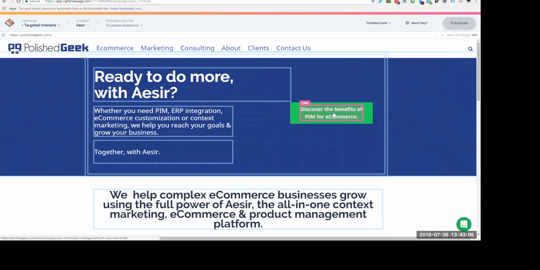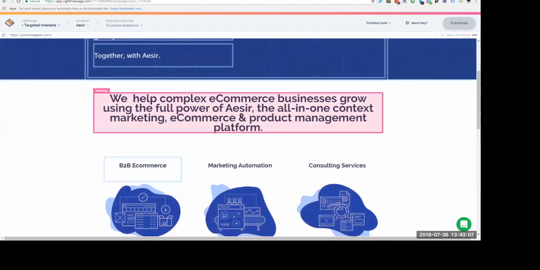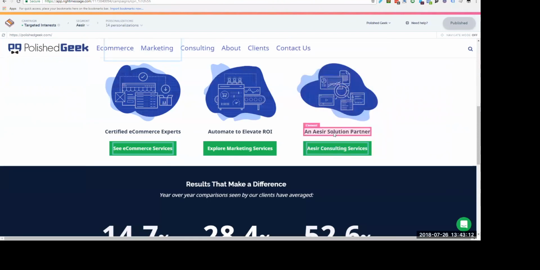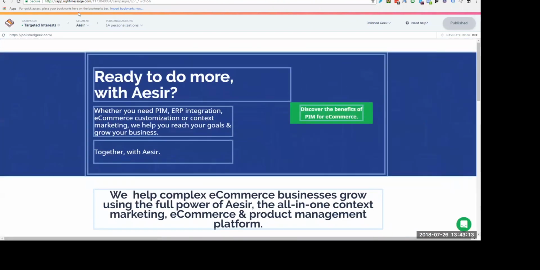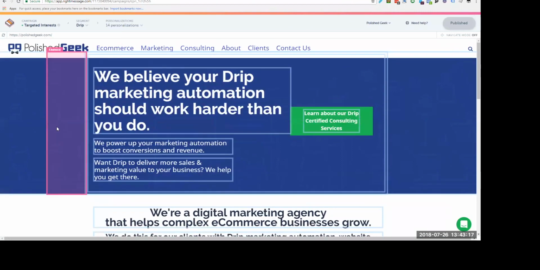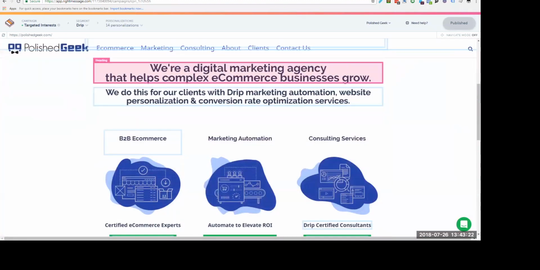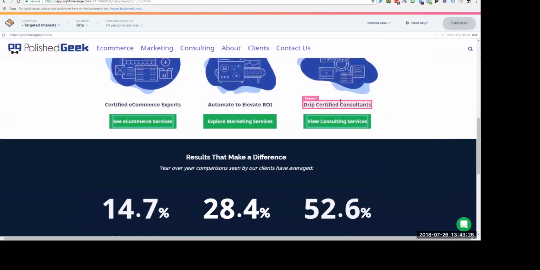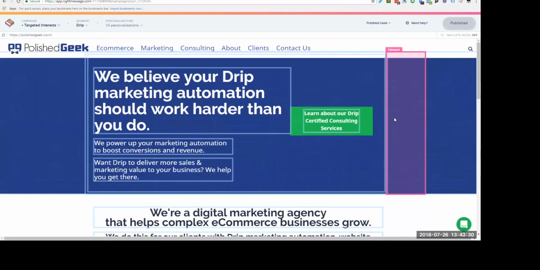I even have the wording change here, etc. And so there's my one for ASEER. Here's my one for drip. So this goes to a different page. So it's one homepage, but it dynamically adapts based on what it knows about the person. And if that person comes back next week, it knows that they were interested in drip, and when they look at my homepage, it's always going to be different.